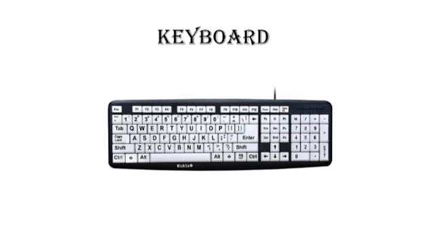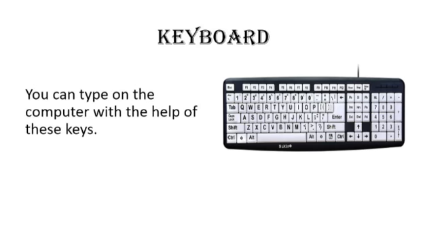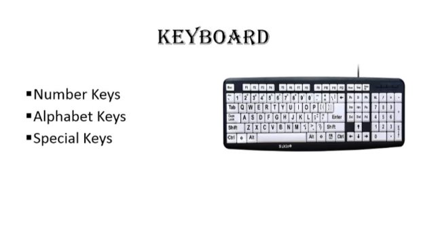Keyboard. A keyboard has many small buttons. These buttons are called keys. You can type on the computer with the help of these keys. A keyboard has different keys. Number keys, alphabet keys, and special keys.